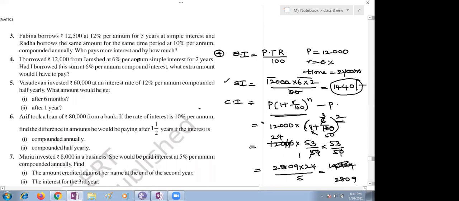That's all, children. You need to find for first. For half yearly, you are supposed to substitute in the formula. We know there are 2 half years in 1 year. That's why you substitute n value as 2n. What is the formula, children? P into (1 plus R by 100) to the power 2n, minus P.